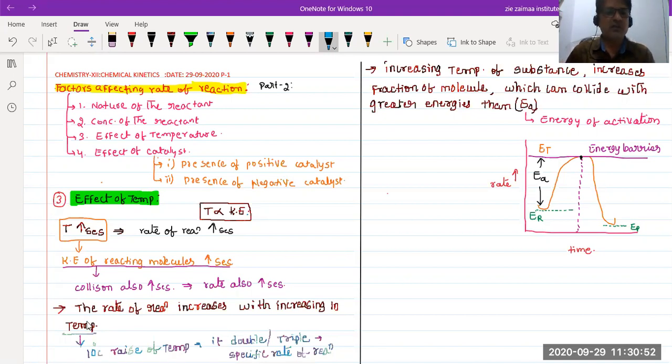So look at this. The rate of the reaction increases with increasing temperature. We know that.